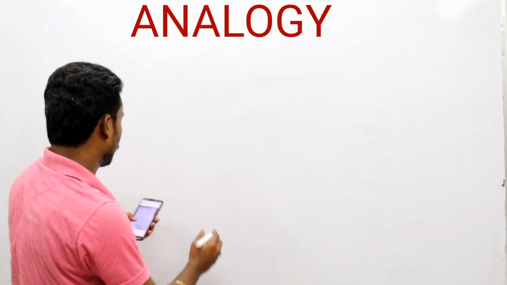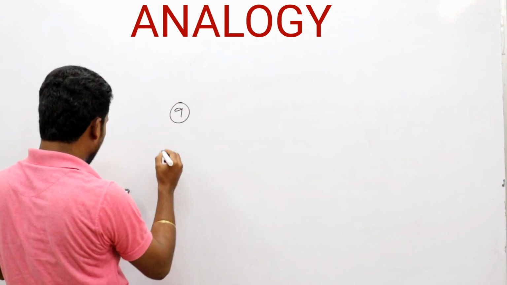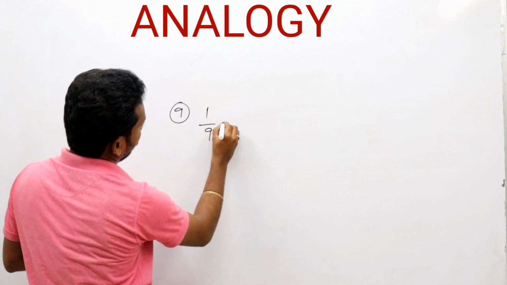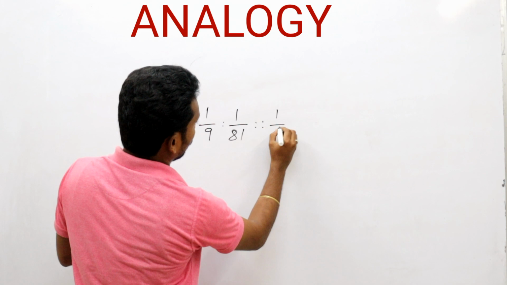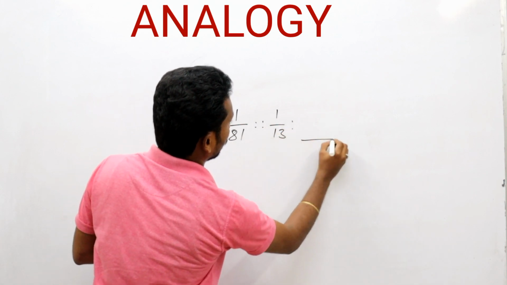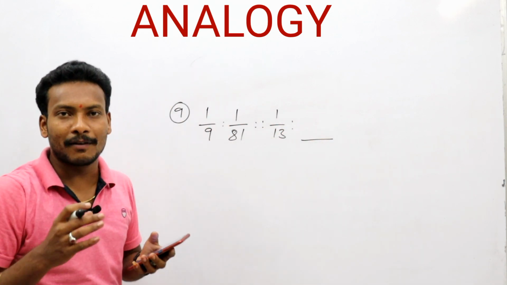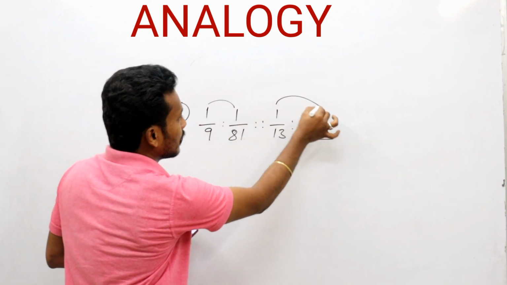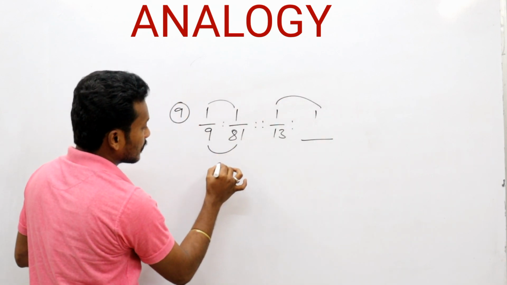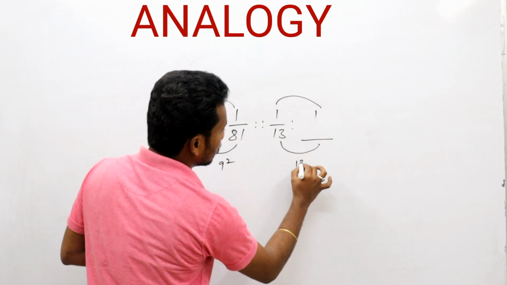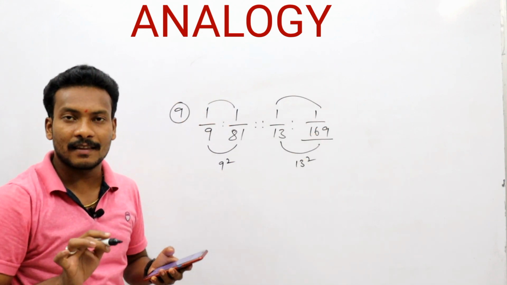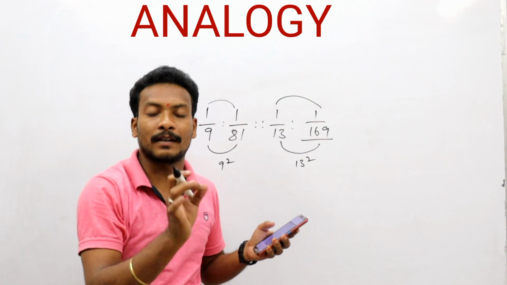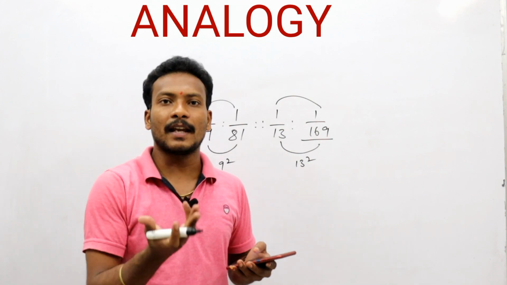Next question, that is the 9th question. What is the 9th question? 1 by 9, 1 by 81, 1 by 13. In our mindset, simply one logic is there, the same one repeated. Here it is 9 squared, here it is 13 squared, that is 169. 1 by 169 is there in the options.